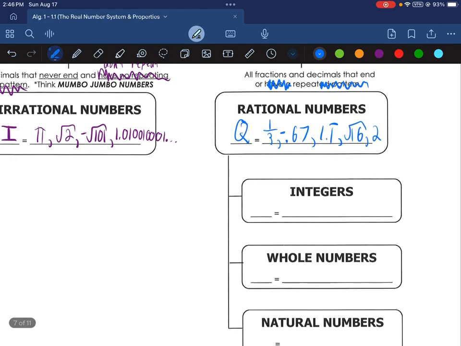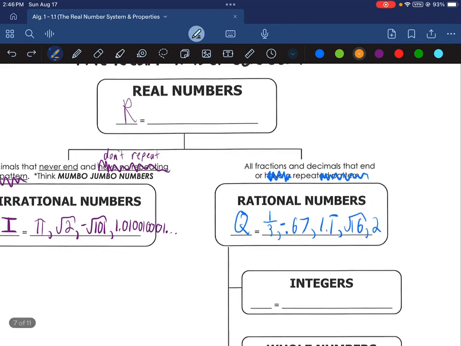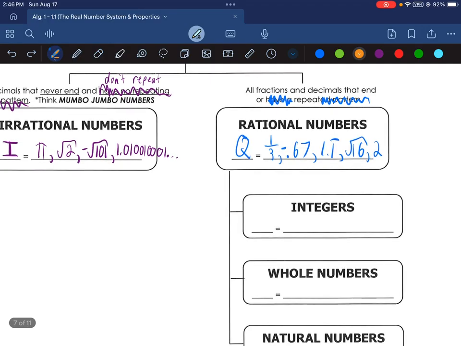Integers. Integers are a subset of rational numbers. So as we get lower and lower and lower down here, we're getting more and more specific, okay? So every rational number is real, but not every real number is rational. For example, all of these are real numbers, but not rational, okay? So integers, we can't use I since we've already used that with irrational, so we'll use the letter Z. And all of these are capital letters, by the way. It's very important that they're all capitalized because lowercase letters are reserved for use for variables in math.